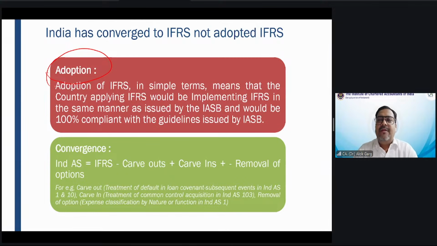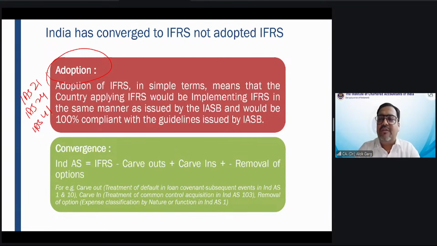In the year 2019, I am talking about December 2019, I was invited to Dubai to speak on IFRS, and I got three standards. I had to speak on IAS 21, IAS 24, and IAS 41.